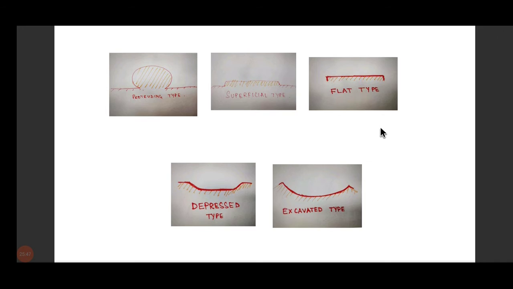Okay. So these are the types ma'am discussed with you in the previous class. You get to see protruding type. Protruding type is actually exophytic growth. You get a polypoidal growth. Next few are superficial, flat, depressed, and excavated type. Excavated type is into the gastric wall. You get to see the lesion is inside the gastric wall, and most commonly perforation happens in excavated type because it goes inside the gastric wall.